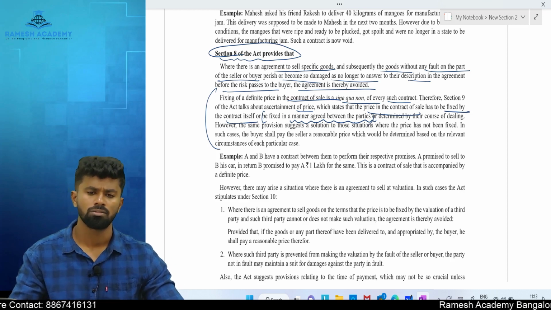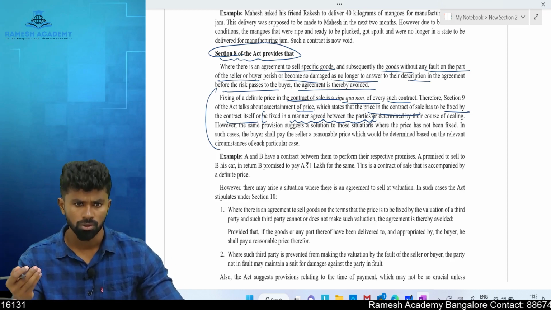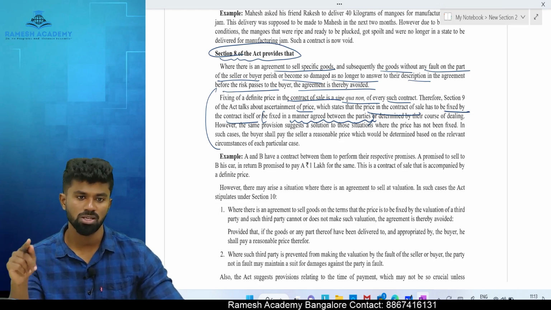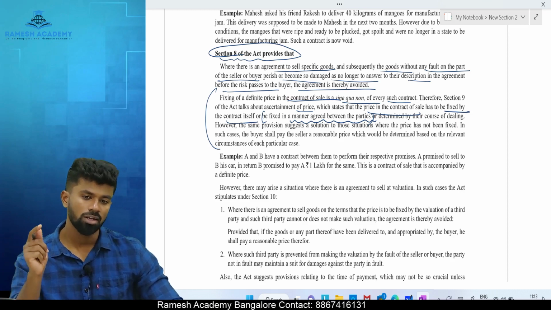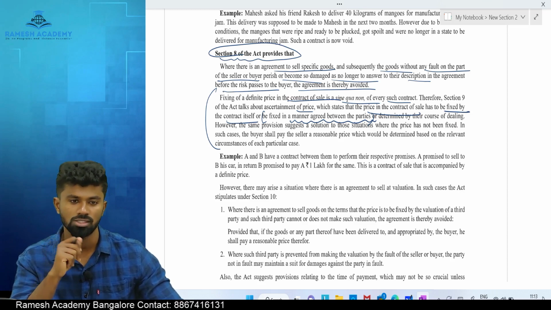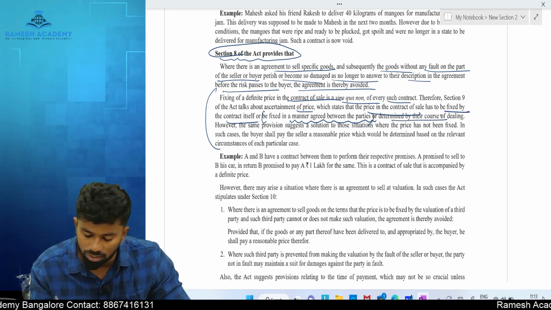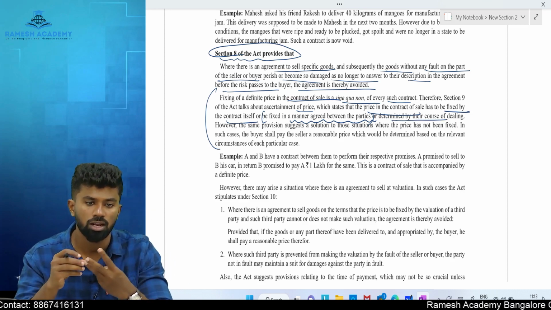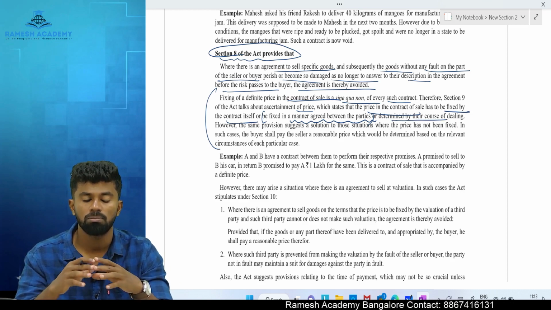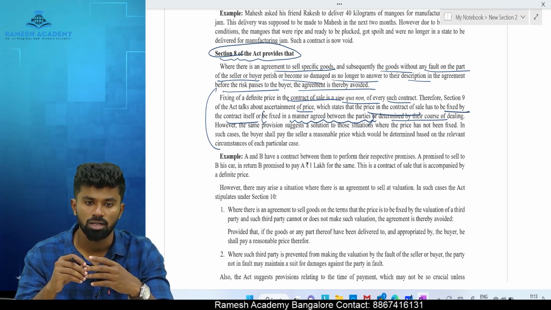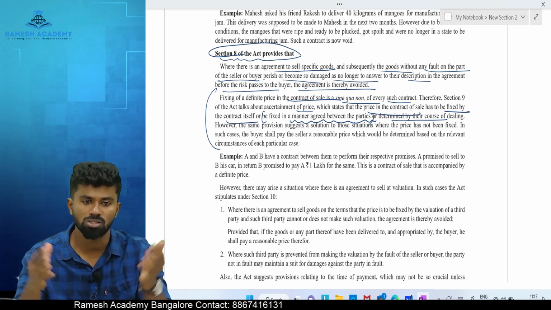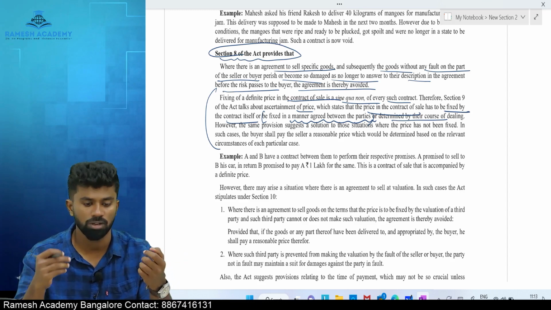As per that manner. For example, let's say I made a contract with you with a condition that the price will be fixed as per the market price, or the price will be the cost plus 10% of profit. So we are not agreeing the exact price here, we are agreeing the manner of fixing the price. So both are considered as what? Valid. Or it may be determined by the course of dealing. There are 3 ways. One is we can agree in the contract itself, or we can agree the manner of fixing the price in the contract of sale, or we can agree to fix the price as per the course of dealing, means the transactions we make between us.